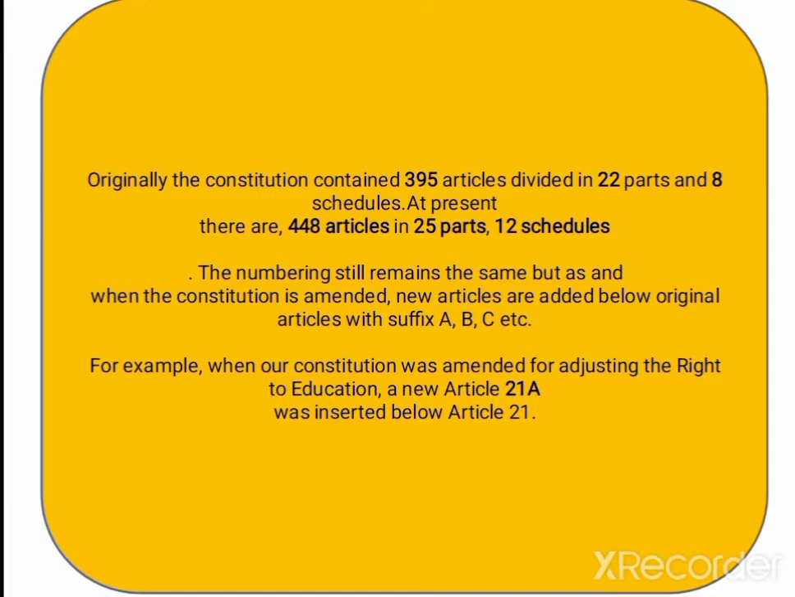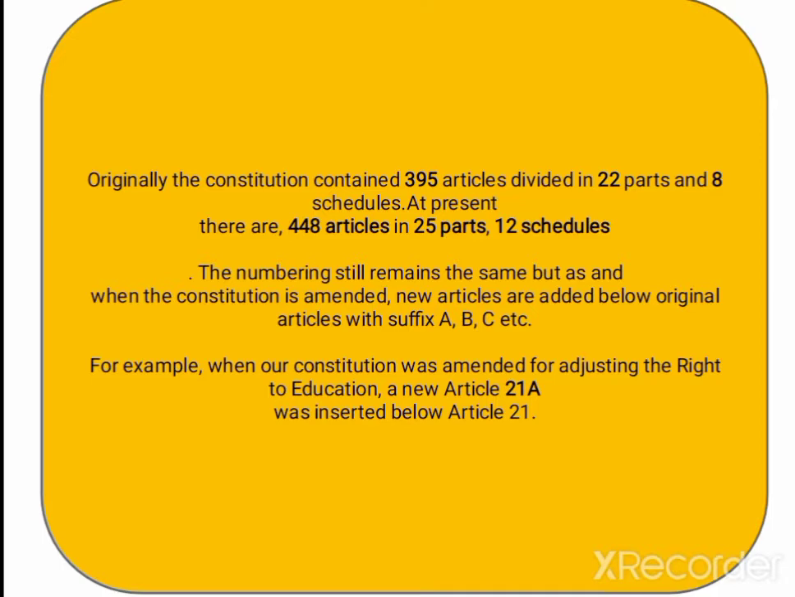Originally the Constitution contained 395 articles divided into 22 parts and 8 schedules, and at present there are 448 articles, 25 parts and 12 schedules. In this segment we will study the 25 parts. The numbering still remains the same, but when the Constitution is amended, new articles are added below the original article, with the suffix A, B, C, etc.